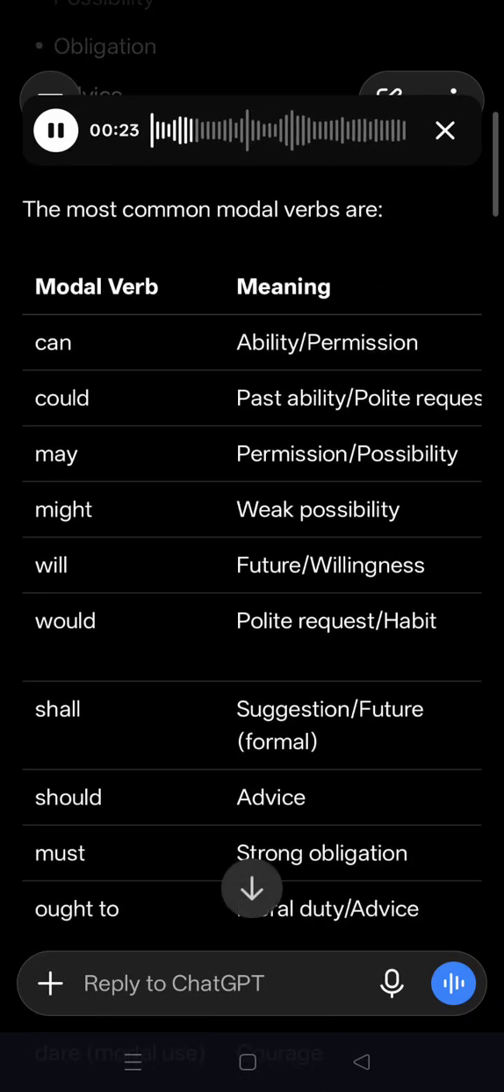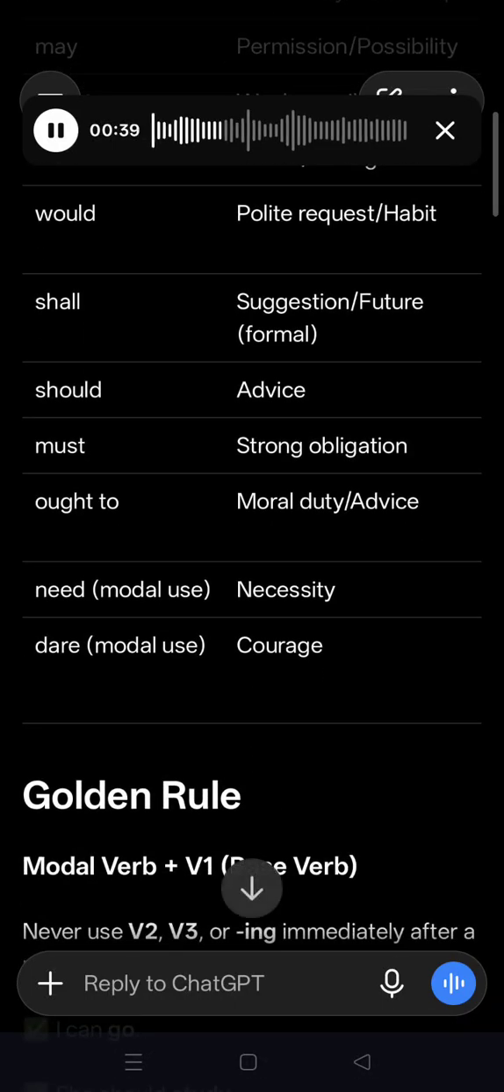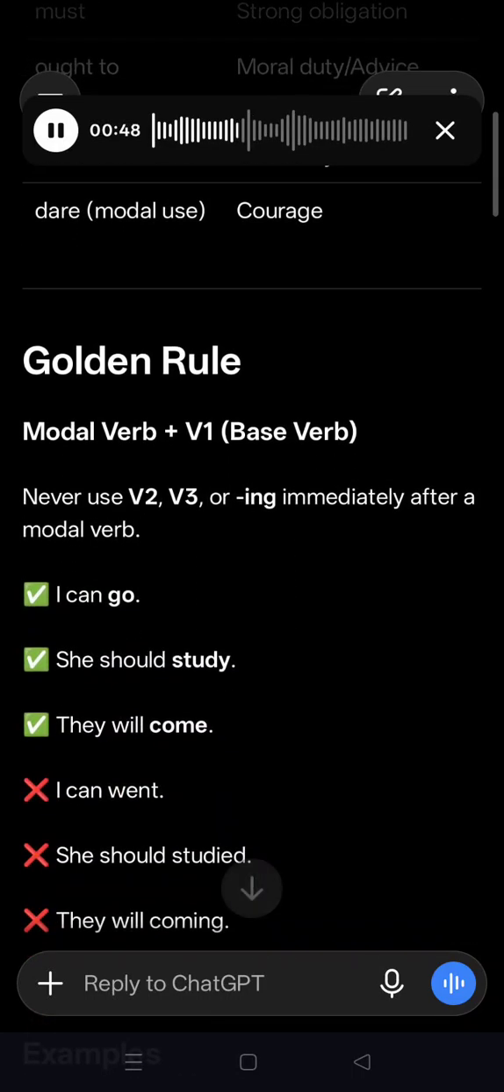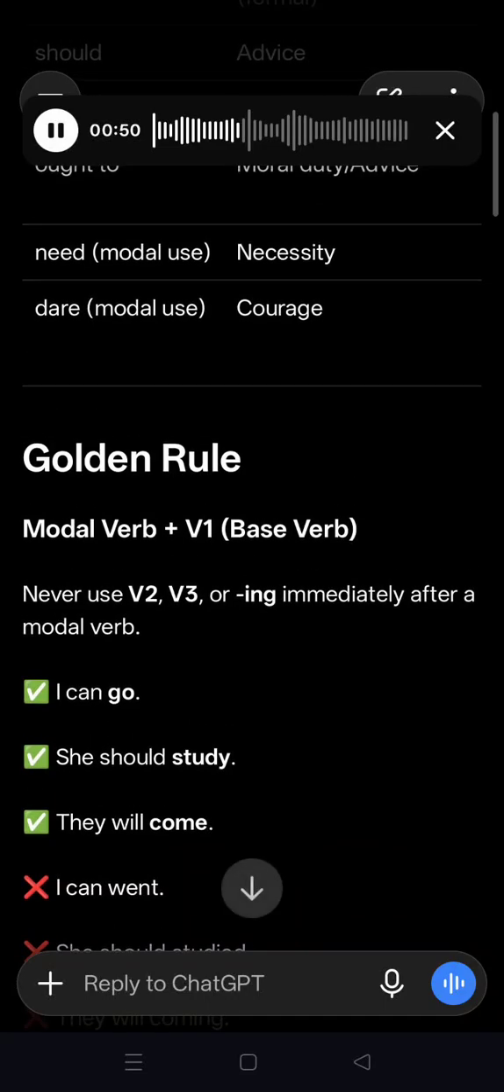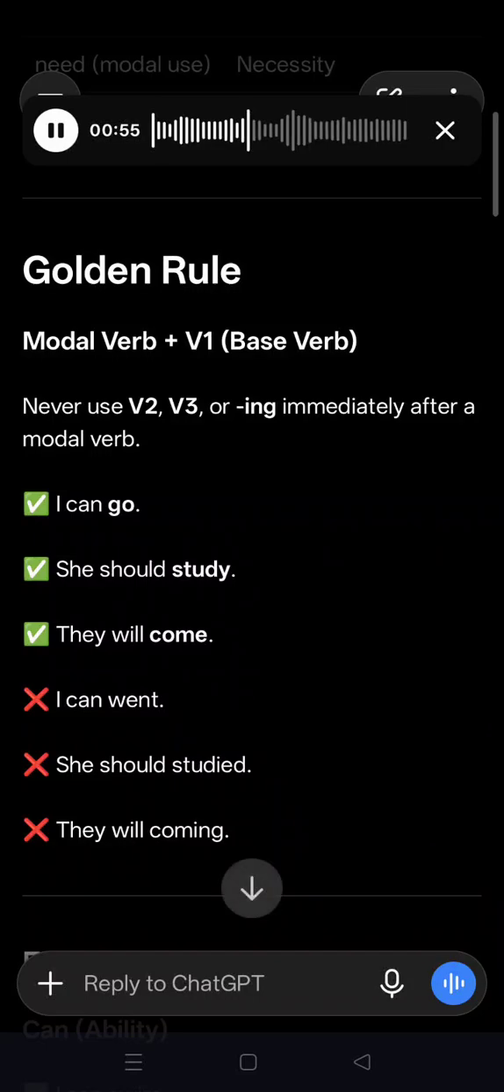could you help me; may, permission or possibility, you may leave now; might, weak possibility, it might rain; will, future or willingness, I will come; would, polite request or habit, would you open the door; shall, suggestion or future, shall we begin; should, advice, you should study; must, strong obligation, you must wear a helmet; ought, moral duty or advice, you ought to respect your parents; need, necessity, you need not worry; dare, courage, dare you speak.